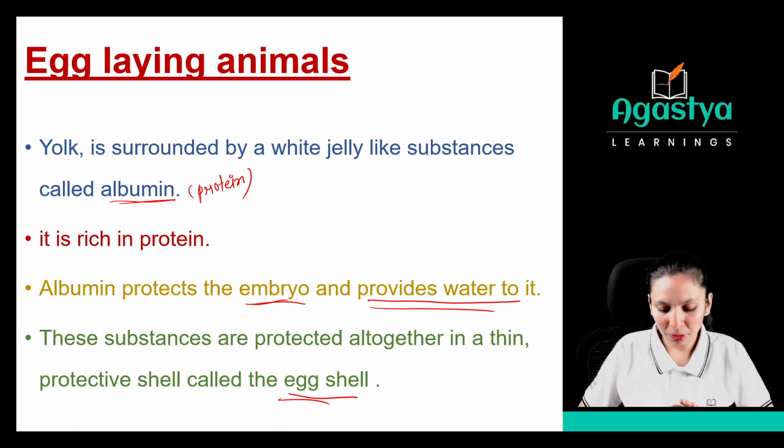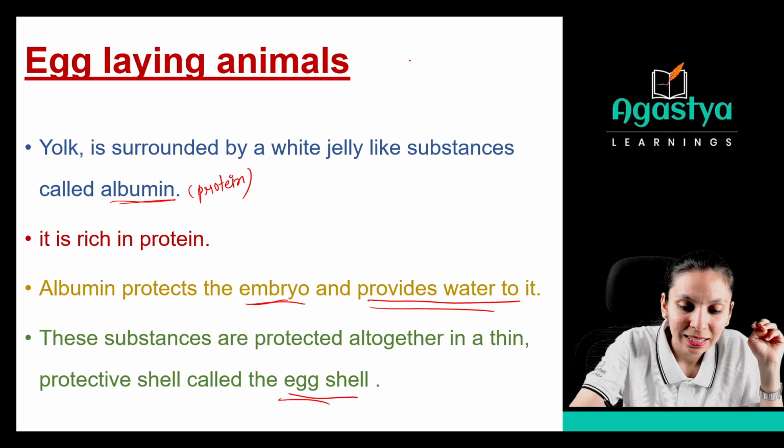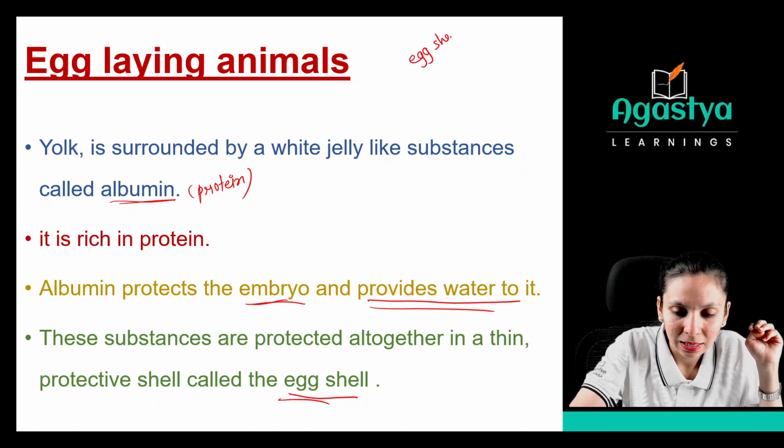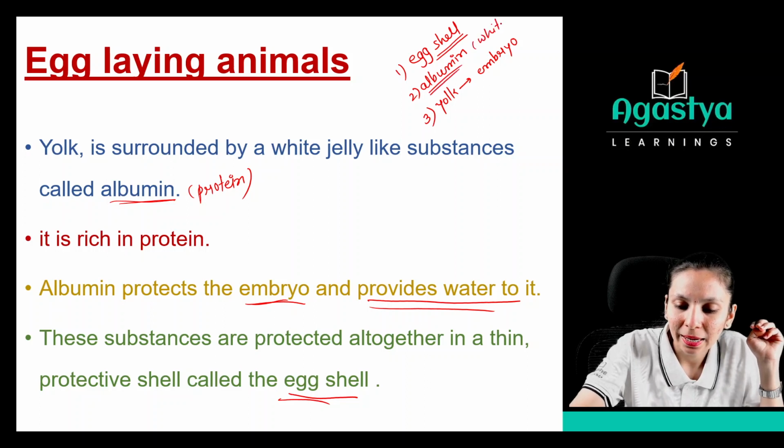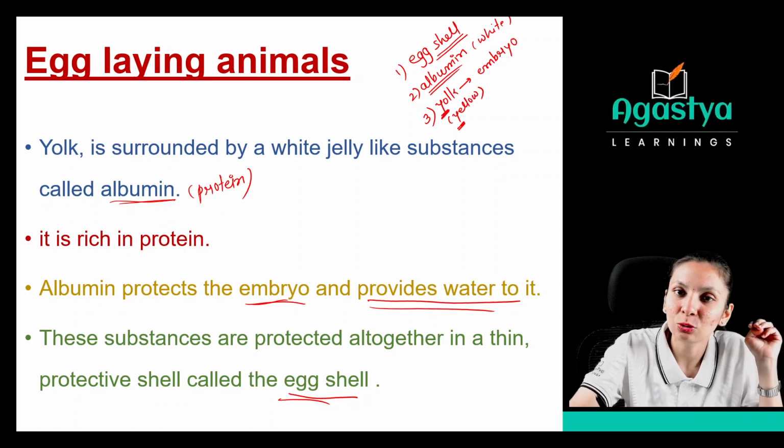Clear? So you have to remember these three things: egg shell, then albumin, and the third thing is yolk. And the yolk has the embryo, right? So mainly three things you have to remember. The outer layer is the eggshell, albumin is the white part, and the yolk is yellow in color, right? So how will you remember this? See, why is related to yellow. So yellow color will be there in the yolk.